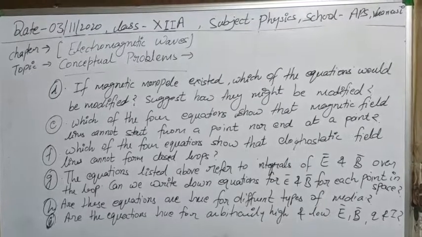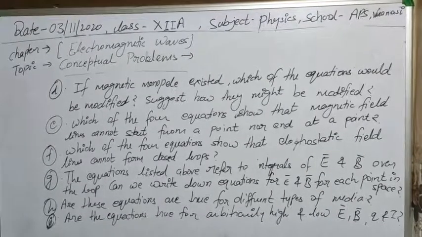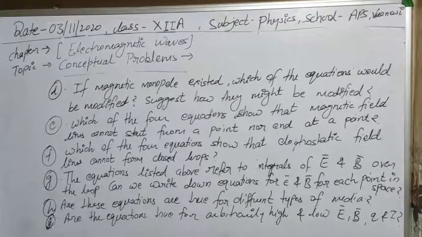The next question is that the equations listed above refer to integrals of E and B over a loop. As we see, these equations are in integral form, but can we write these equations for E and B for each point in space? Meaning, if we want to calculate it for every point in space, is that possible or not? We have to mention it.